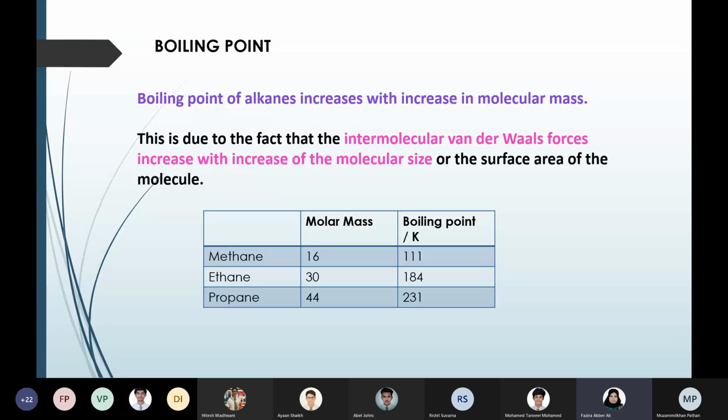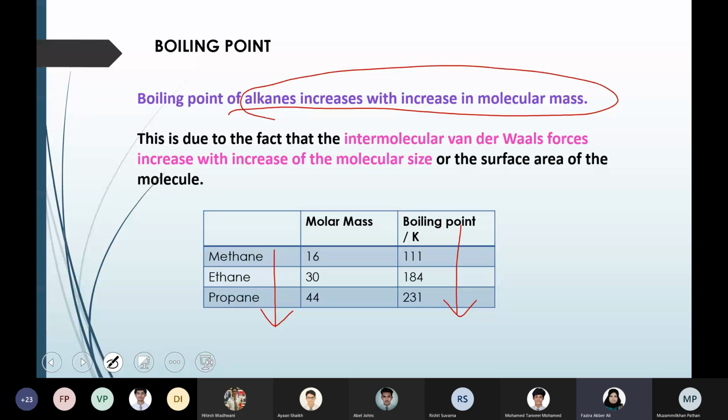Right. So boiling point. In the last class what we discussed was that boiling point increases with increase in the molecular mass or the size of the molecule. That was a major thing we discussed. As you can see, methane to ethane to propane, when the carbon atoms in a molecule increase, boiling point also increases. The explanation is that when the size of the molecule increases, there is more surface area. More surface area means van der Waals force of attraction increases. That is why boiling point increases.